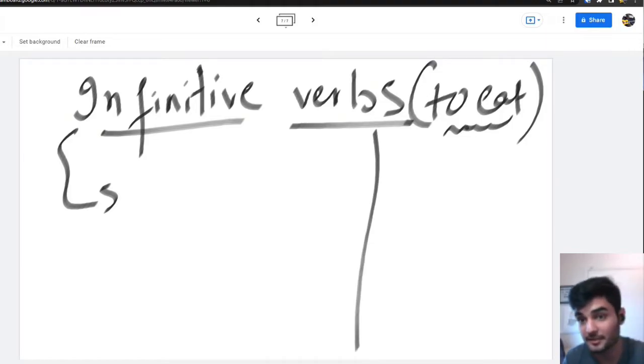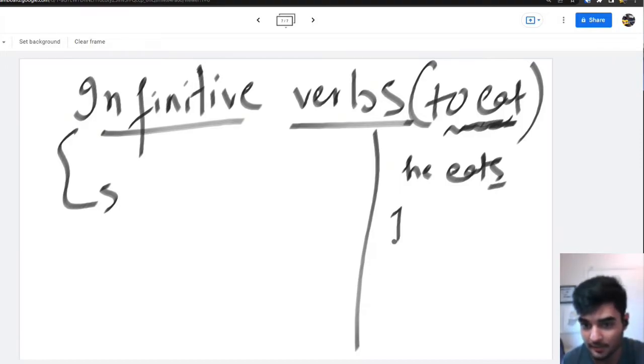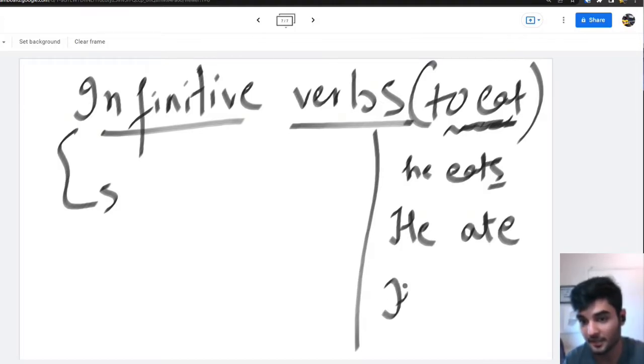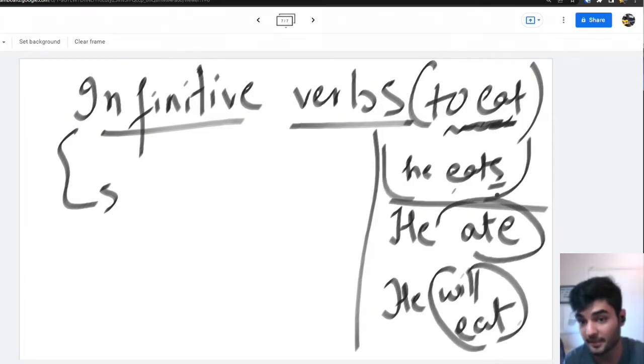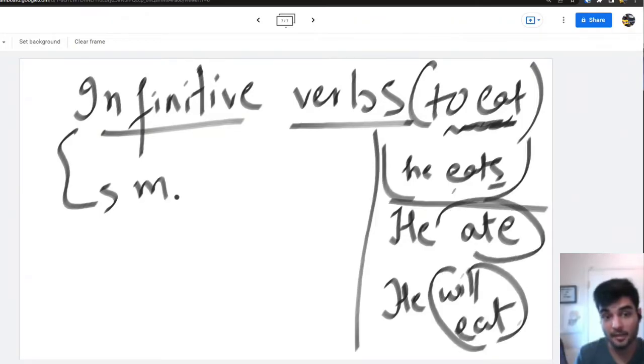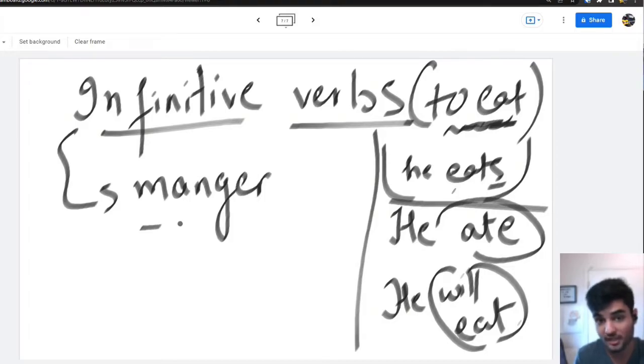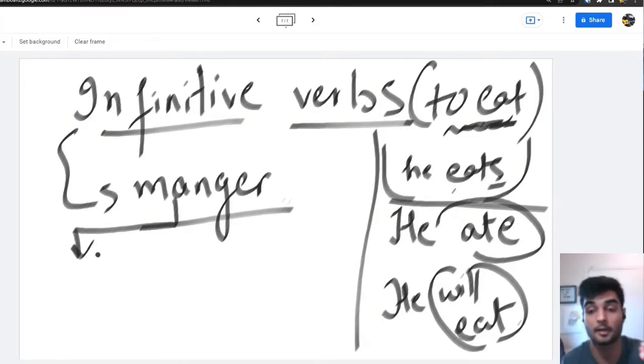If I want to convert this infinitive verb into present, we use he eats or I eat, something like that. If I convert it into past, we say he ate. If I convert it into future, we say he will eat. This is the present, right? He eats. Same thing, to eat means manger. We have this in the infinitive. If we want to convert it into present tense, we conjugate it according to the rule, just like the er ending verb rule.